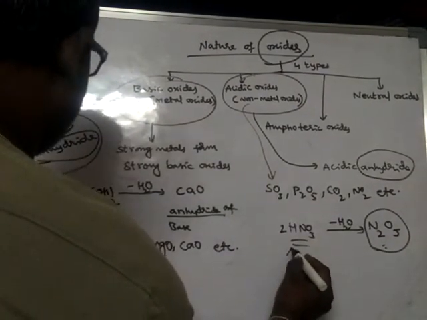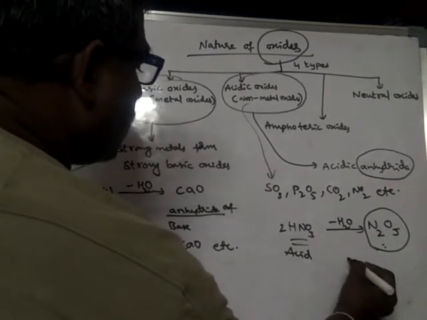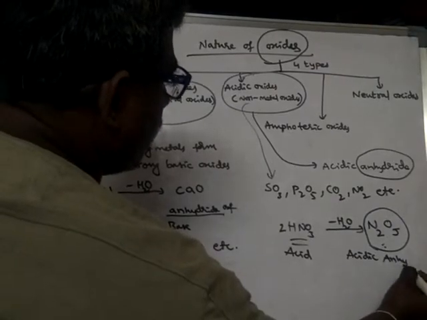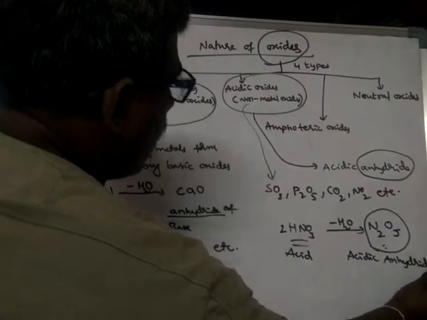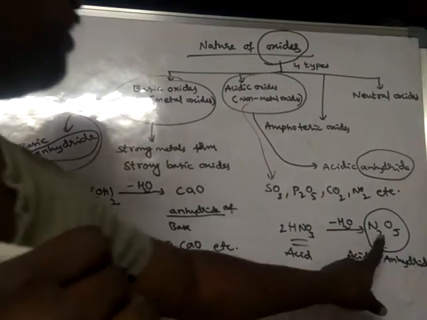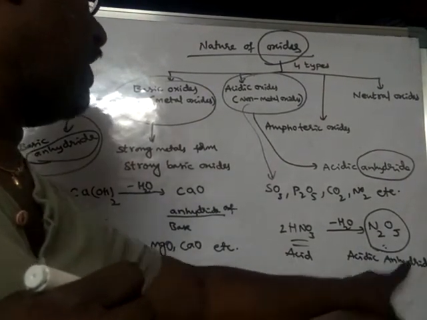So this is acid and this is acidic anhydride. Generally non-metal oxides are said to be acidic anhydrides.